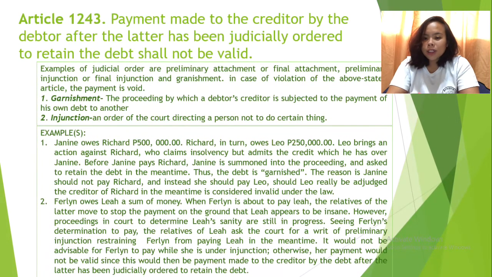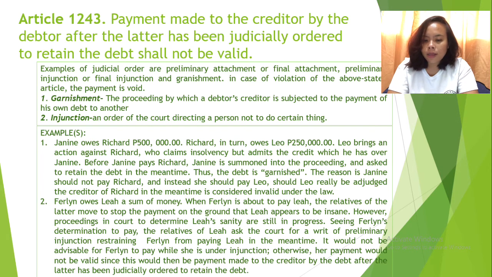Article 1243. Payment made to the creditor by the debtor after the latter has been judicially ordered to retain the debt shall not be valid. Examples of judicial order are preliminary attachment or final attachment, preliminary injunction or final injunction, and garnishment. In case of violation of the above-stated article, the payment is void.